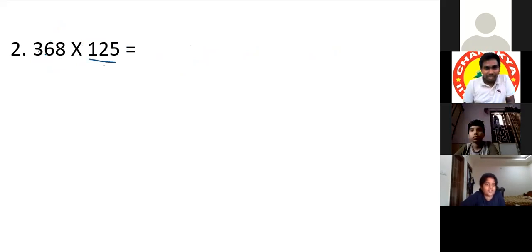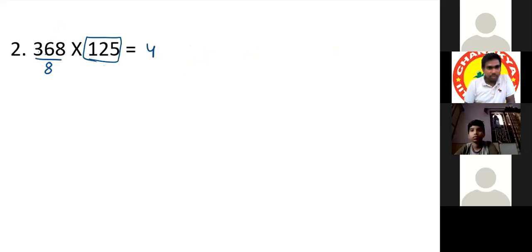Instead of multiplying by 125, I'm explaining directly on the question. Instead of multiplying by 125, we can divide the given number by 8. If you divide this number, 4 times it is 32 and remainder 4, 48, 6 times it is 48. Now there is no remainder finally, which means 0 is the remainder. If 0 is the remainder, the last 3 digits will be 0, 0, 0. That's all. So then what about 125?